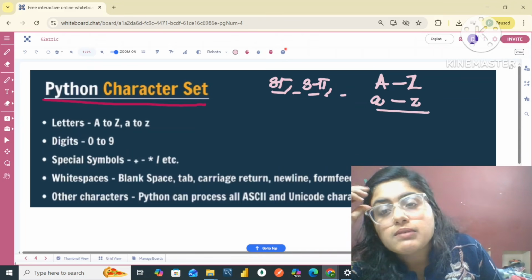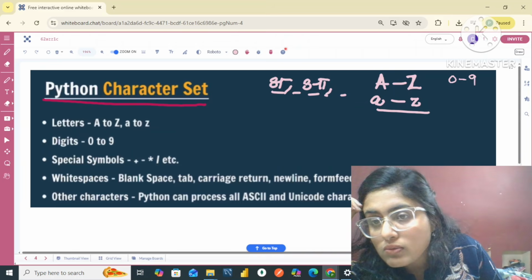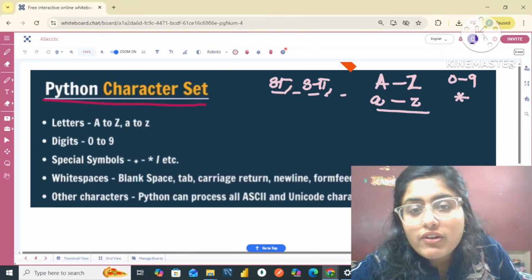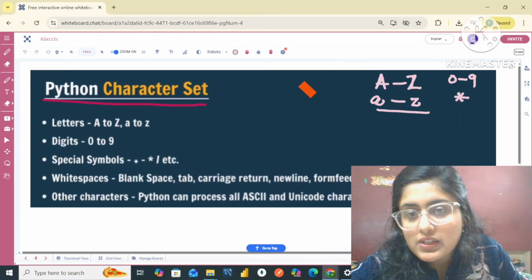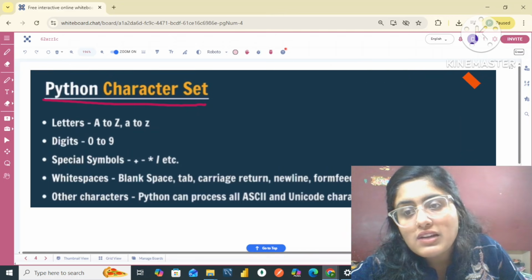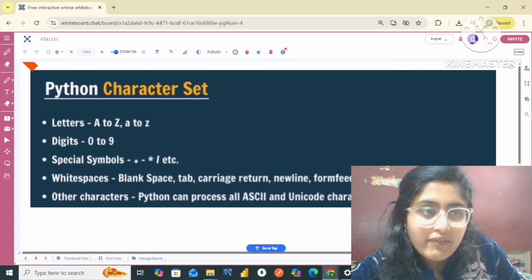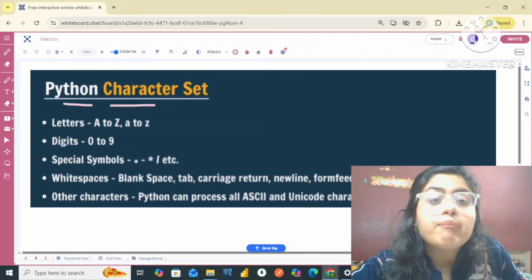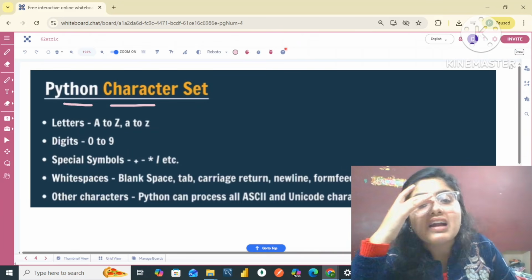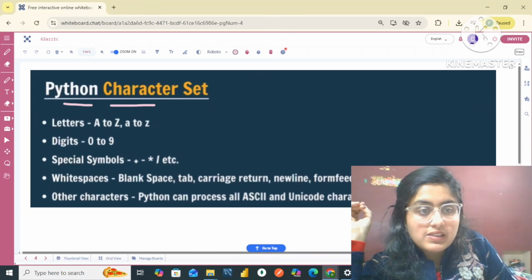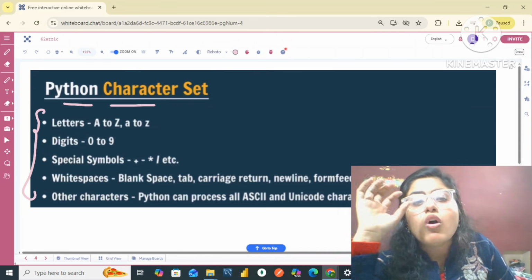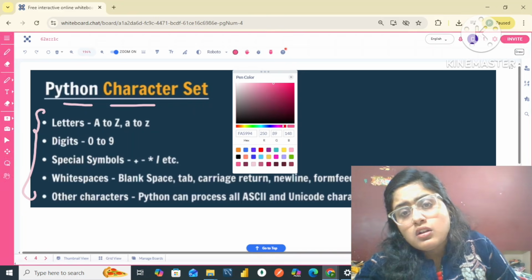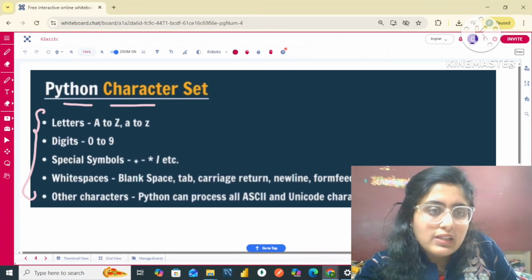In mathematics, we can only use the digits from 0 to 9, or special symbols. So every language has its own specific set of rules. In the same way, Python also has some set of rules that we have to follow. Apart from the specified letters, we cannot use any other letter in Python. So let me tell you about that first.